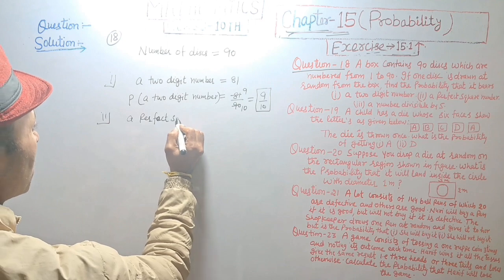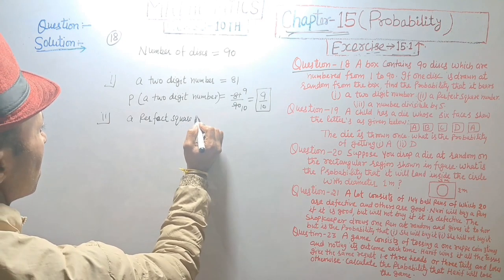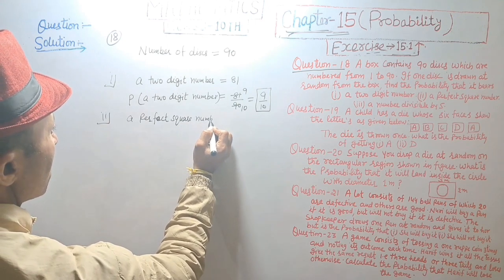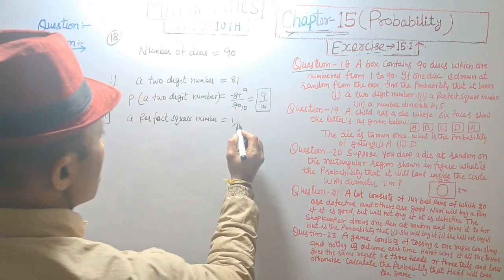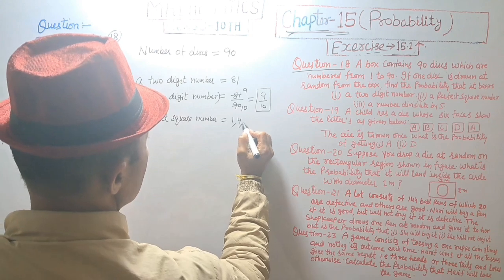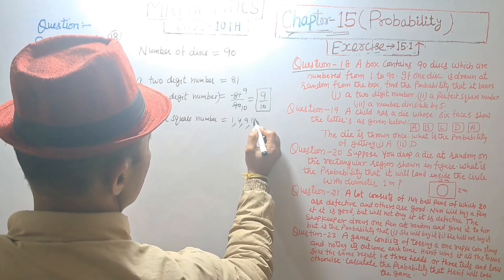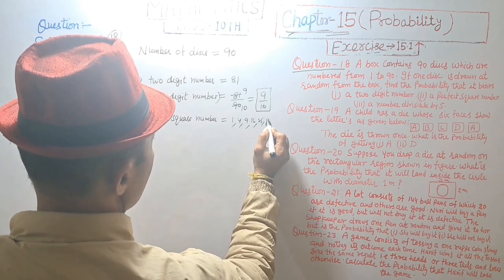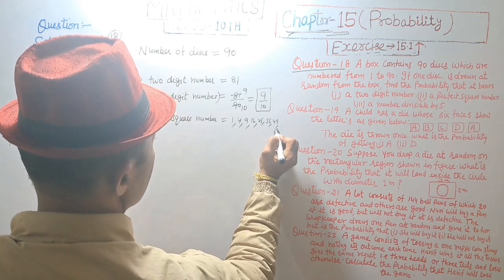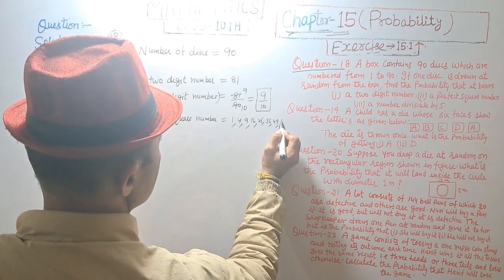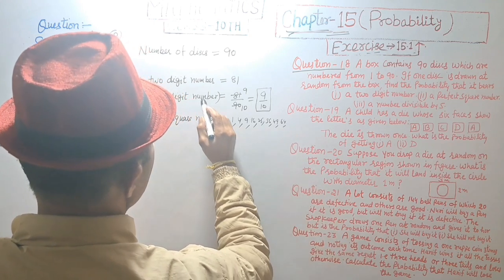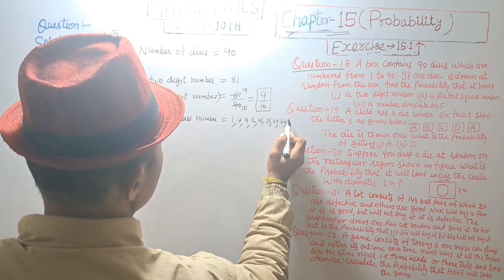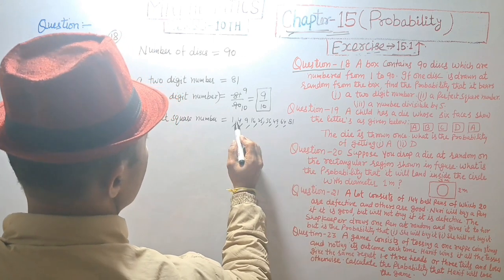Second part, a perfect square number. A perfect square number is equal to 1 square, 2 square 4, 3 3s are 9, 4 4s are 16, 25, 36, 49 and 64, 9 9s are 81.